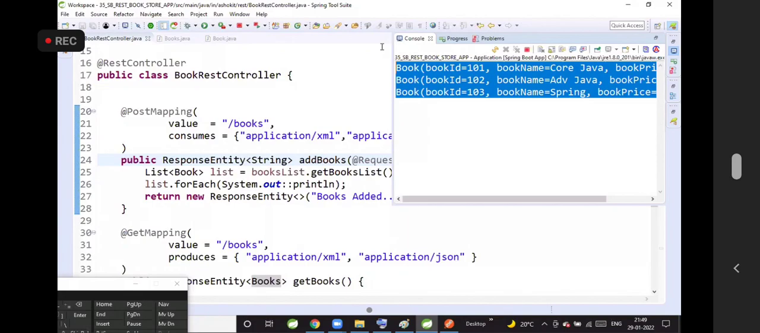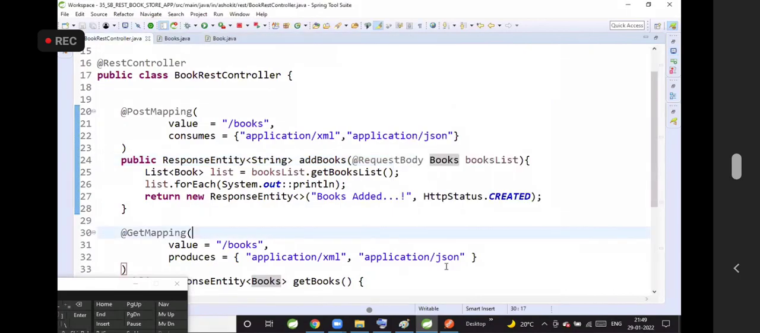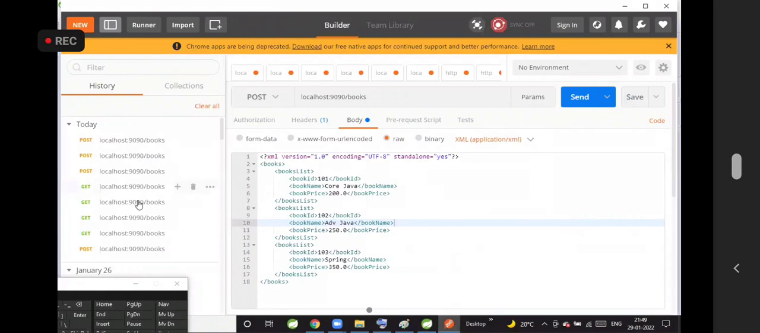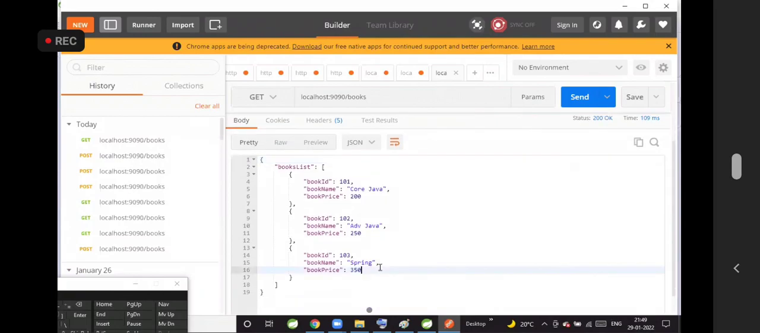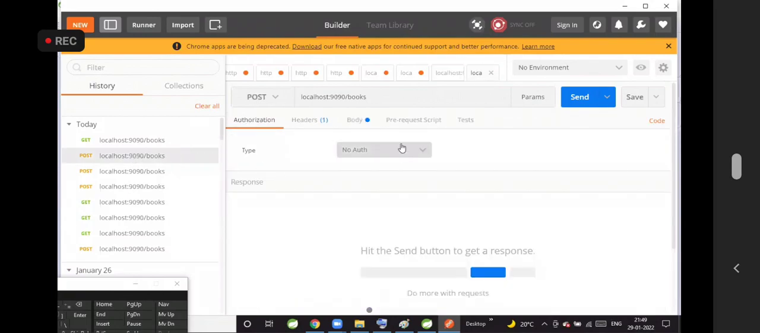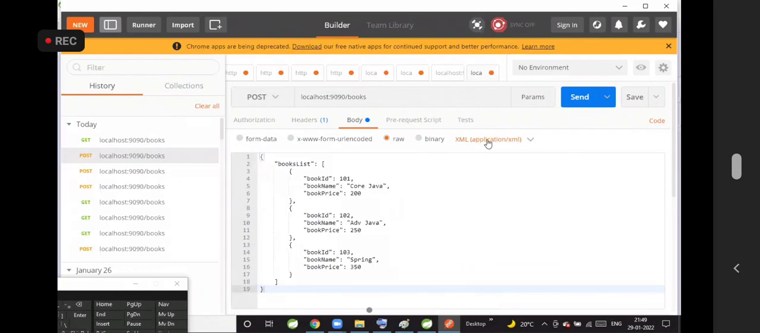Programmer is doing that conversion, or Spring Boot is doing that conversion. Are you able to understand now? Can I send a get request with JSON data as expected value? Click on send. I'm getting JSON data. Can I send this JSON data in the post request instead of XML?